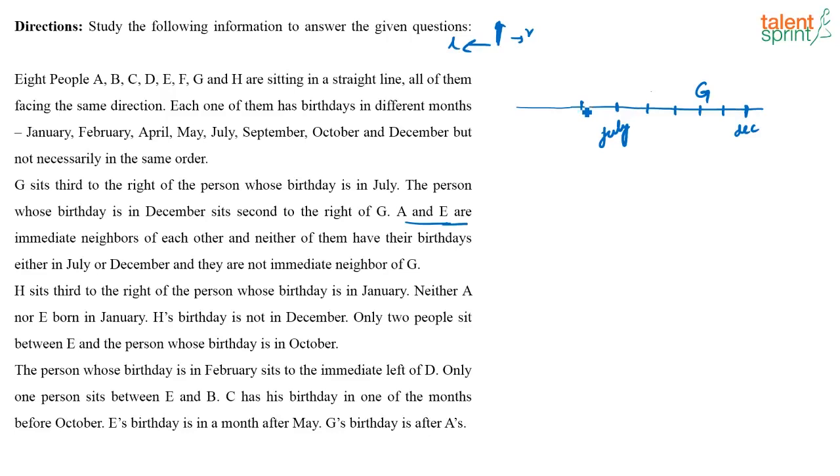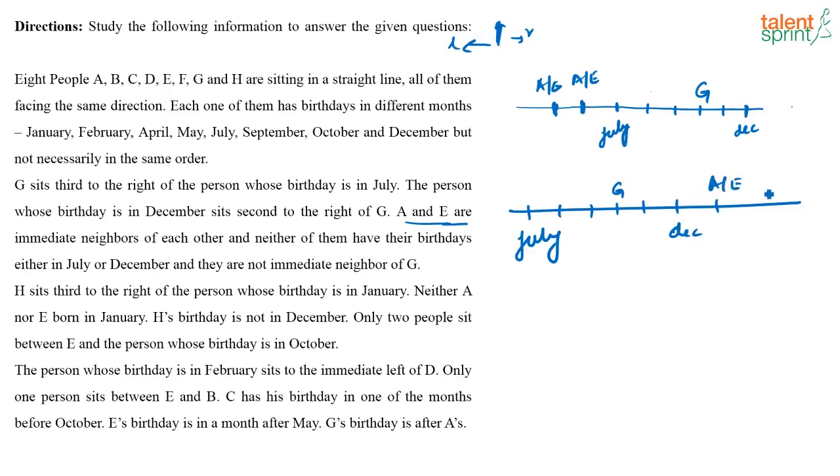So either A and E have to be placed here adjacent to each other, or on this side adjacent to each other. So this is going to be your first case, where I am placing A and E in these two corners. The other possibility is the leftmost corner will be July, then you will have 1, 2, 3, this will be G, then you have, this is December, and this will be AE, again this will be A or E. So these are the two cases that you have. Now try to fix the remaining information that is given.